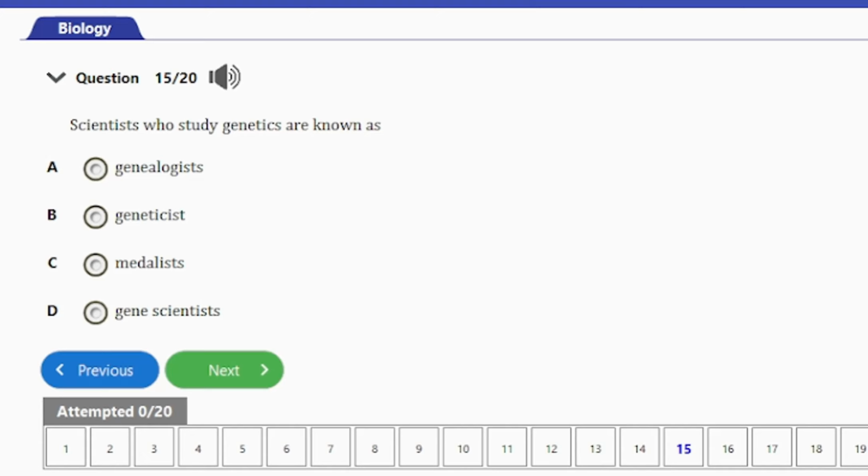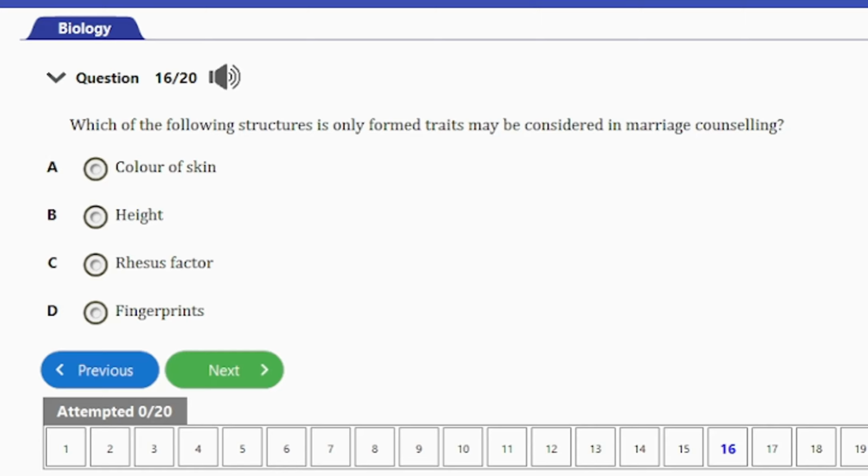The next question, guys, question number 15, it says, scientists who study genetics are known as A. Genealogists, B. Geneticists, C. Mentalists, and D. Gene scientists. So guys, the answer to this question is option B here, and that's geneticists. So the next question here, question number 16, says, which of the following traits may be considered in marriage counseling? We have A, color of skin, B, height, C, rhesus factor, and D, fingerprints.